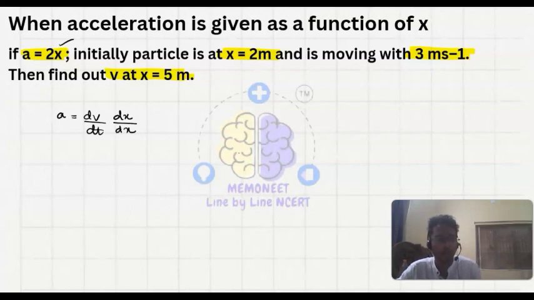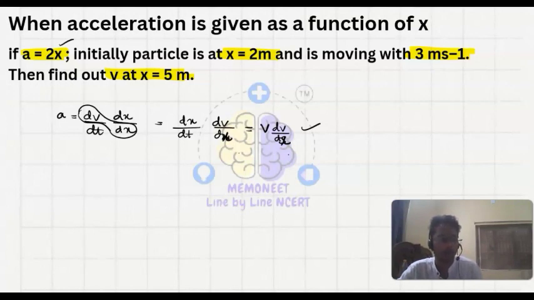If we rearrange this, we have dx upon dt and dv upon dx. So here it is equals to dx upon dt, which is velocity, into dv upon dx. So this is how we can have another expression for the acceleration.